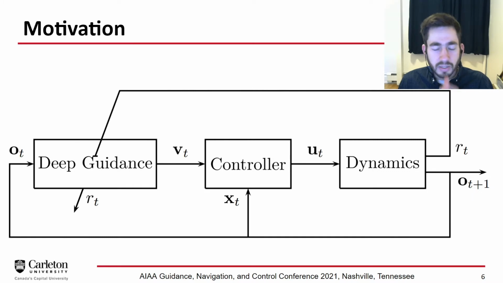So this is what that system looks like. Instead of having the deep reinforcement learning do guidance and control all together, we restrict it to only do the guidance portion, and then it commands some velocity signal, which is tracked by a controller, and then the controller executes a control effort on the dynamics. And the reward signal is used just to train the guidance. So we call this approach deep guidance, and we commanded velocity signals.